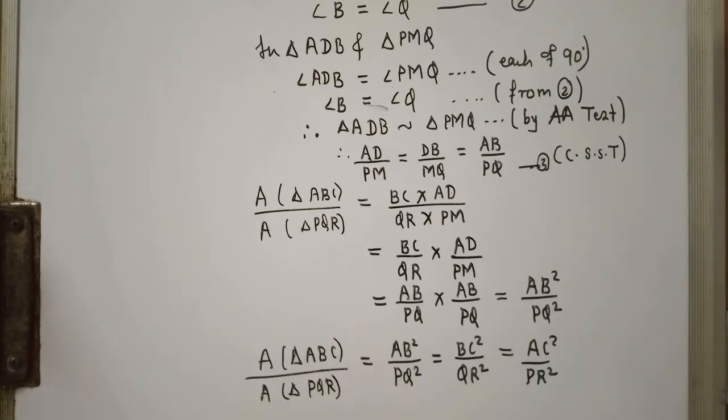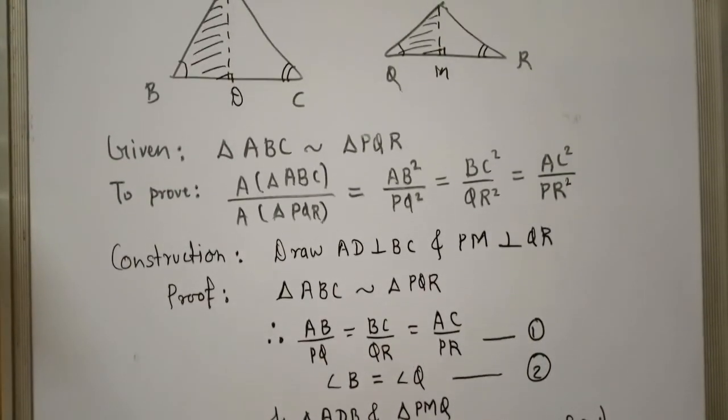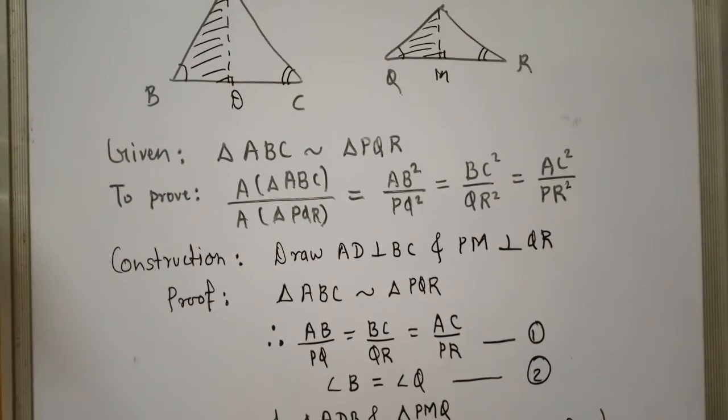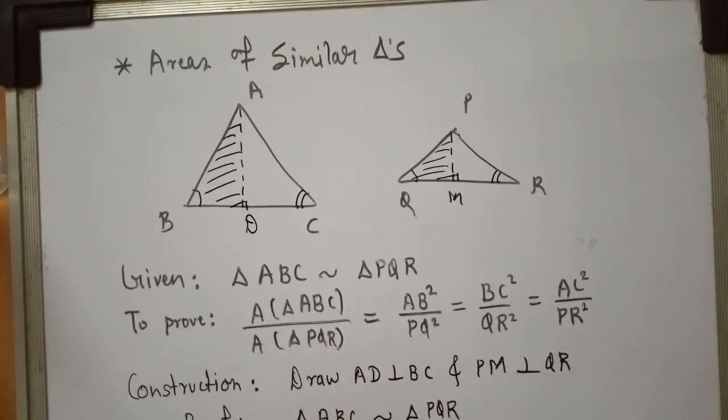Let me quickly revise this, right? So I repeat the statement, this is known as areas of similar triangles.